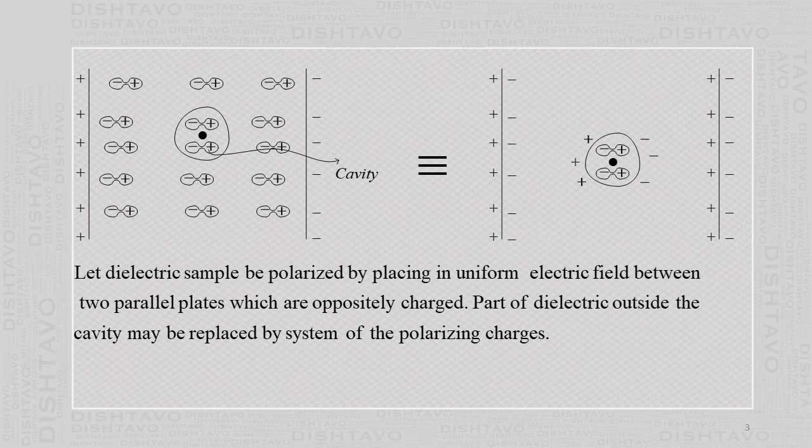One plate is connected to the positive terminal of the battery, the other to the negative terminal of the battery. So when these two plates are connected to the battery, there will be an electric field from the positive to the negative. So here we have shown positive charge and negative charge, because this plate is connected to the positive terminal of the battery and this plate is connected to the negative terminal of the battery. So there is the electric field.